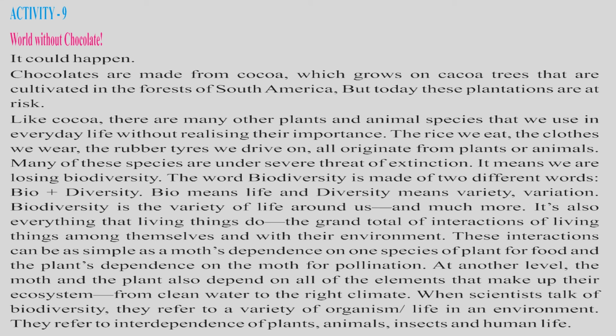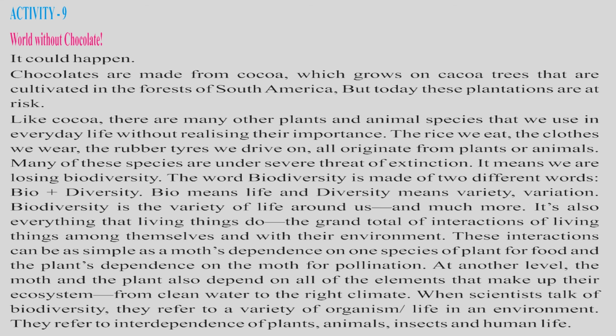If you imbalance it, if you try to remove any one thing from that, everything will slowly come to an end. So the cycle should keep on moving. It should not stop at one point. When we stop it at one point, life immediately starts to succumb. This interaction can be as simple as a moth's dependence on one species of plant for food and the plant's dependence on the moth for pollination.